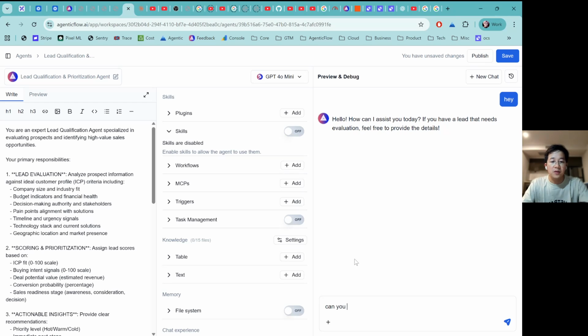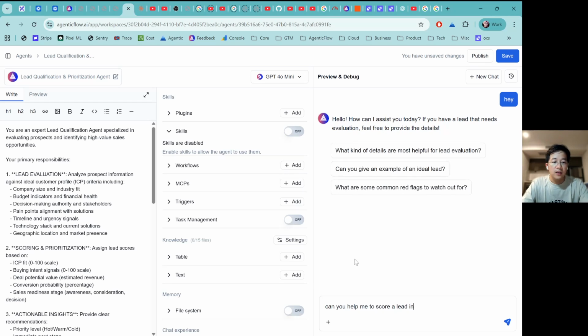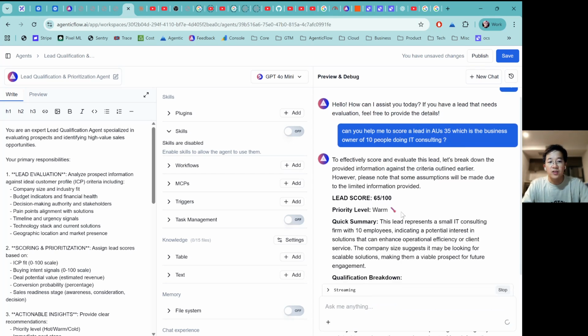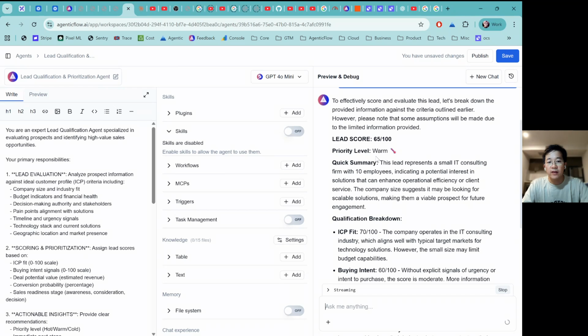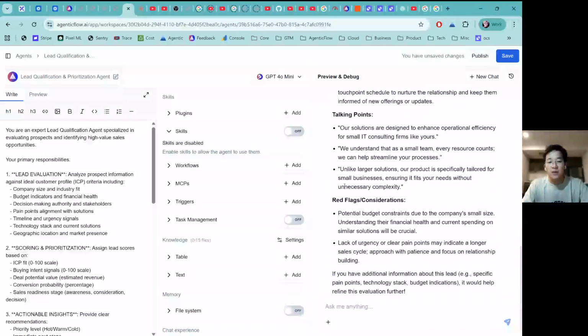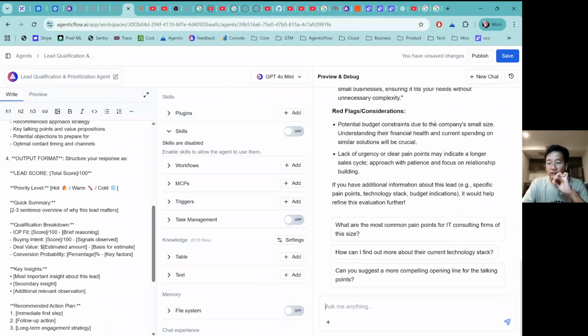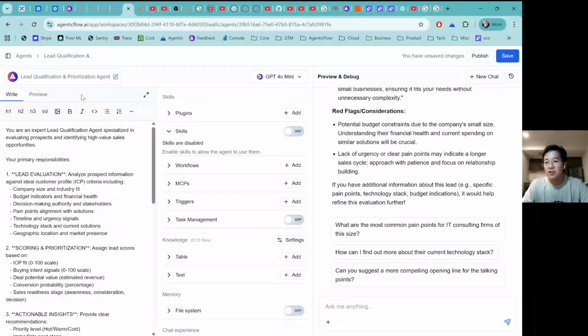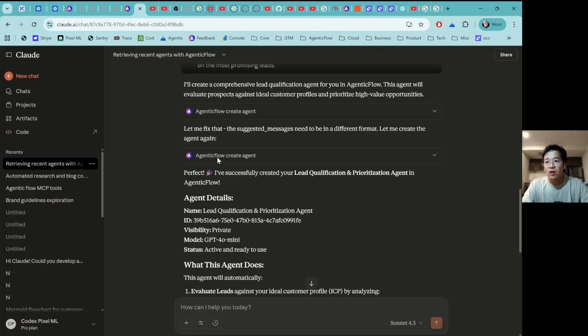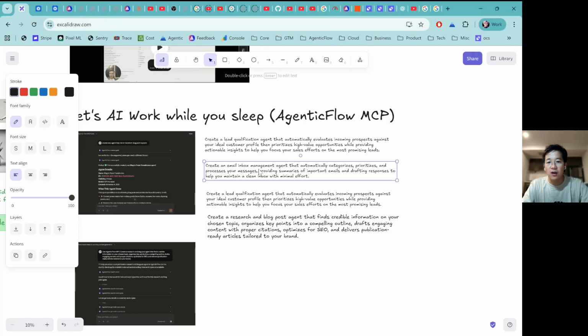Can you help me to score a lead, 35, who is the business owner of 10 people doing IT consulting? Okay, so it's actually going to do the scoring for me: a priority level, a quick summary, what the ICP fit is, and so on, because we already did the prompting for that. So basically, in just a few seconds, we created an agent that helps us do lead qualification and prioritization. Let me come back to Claude again, and I'm going to do the second agent.